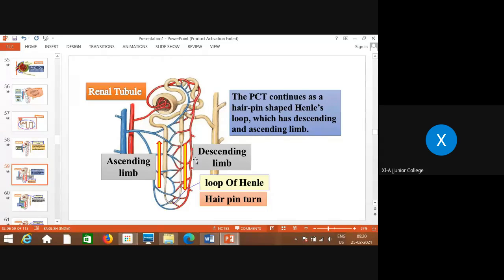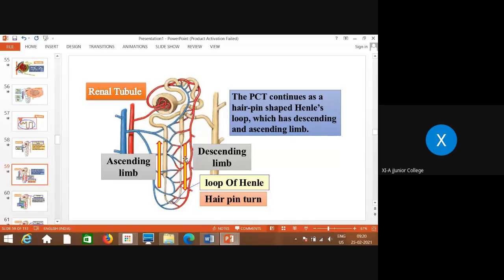Now the loop of Henle shows 2 parts. One is the ascending limb, one is the descending. If you see this convoluted or coiled structure of the proximal tube, it continues here. In your diagram also you can see it is clearly shown, on page number 181, figure 15.7, nephron and peritubular capillary network. You can see the diagram. Try to understand this diagram. I'm explaining it here. So this part which continues from the Bowman's capsule and which is folded, nearest to the Bowman's capsule, is the proximal convoluted tubule.